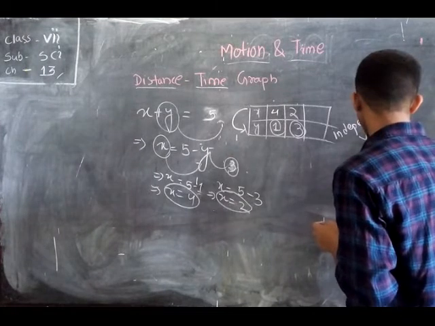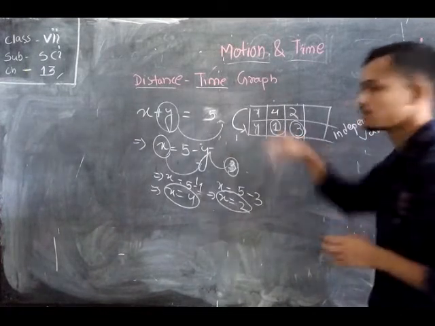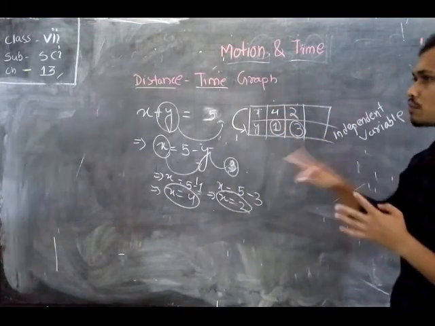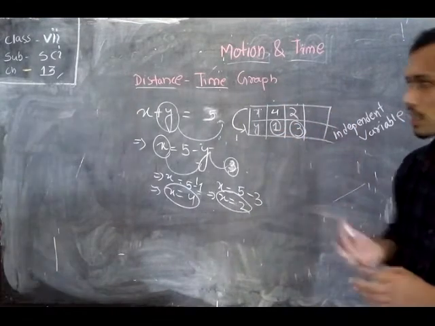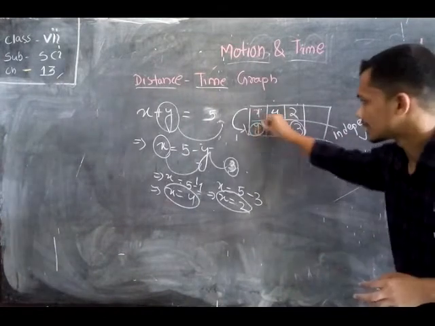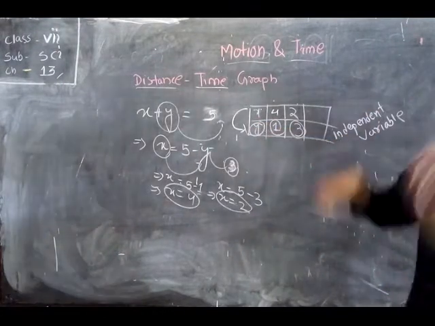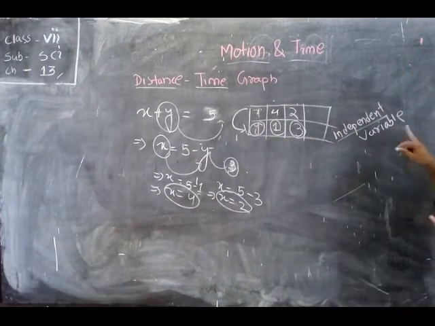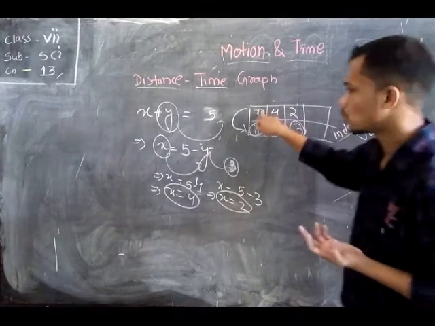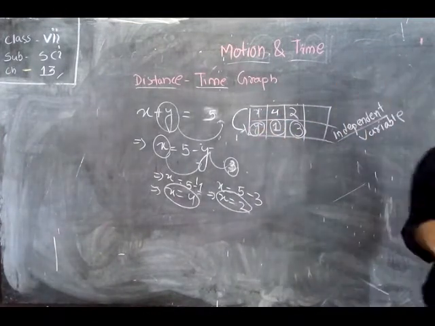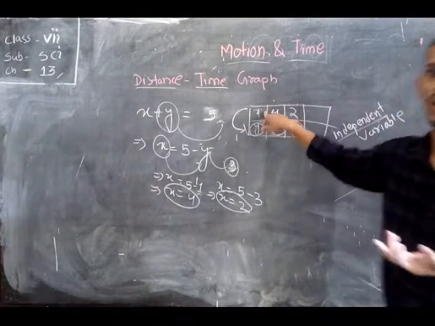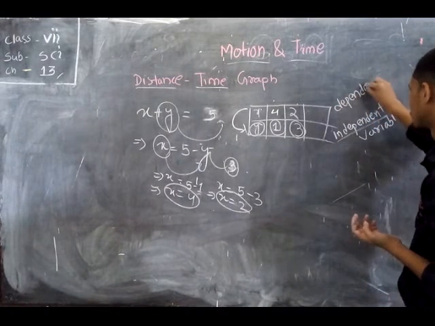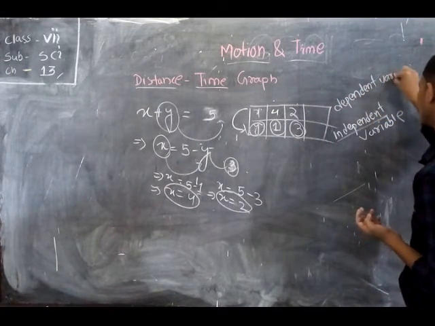So why are these called variables? Because the values of x and y are not a single thing; they may vary from one number to another. So here we can change the value of y as we wish, so we call y the independent variable, and the value of x is totally dependent upon y, so x is called the dependent variable.